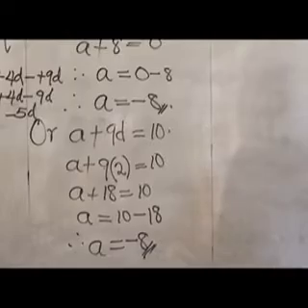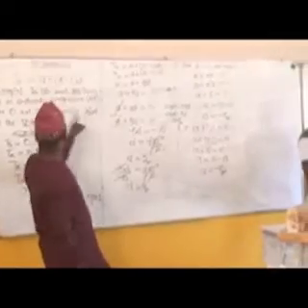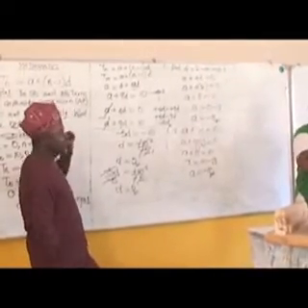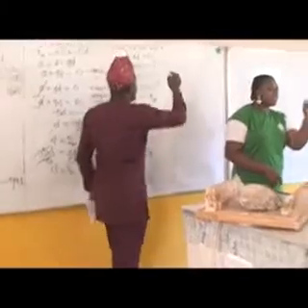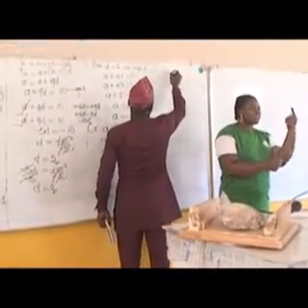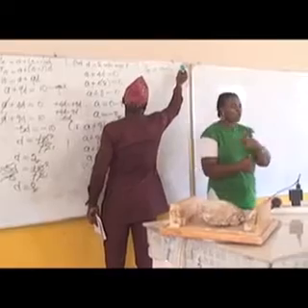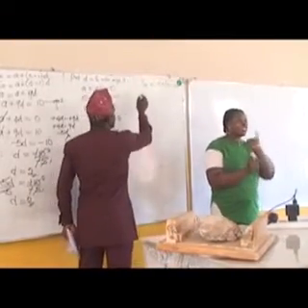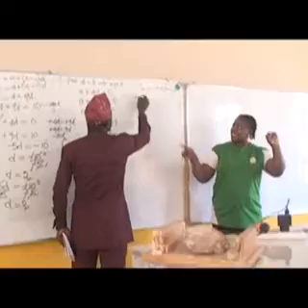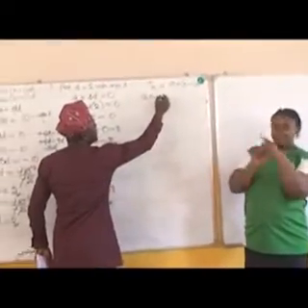Now we have gotten the common difference. Now we have gotten the first term. Then we can go further to resolve the main question they are asking us. What is the 20th term of this AP? So we move on by recalling again Tn equals A plus bracket n minus 1 bracket close D. This time around, our A, the first term, is what we have solved, minus 8.